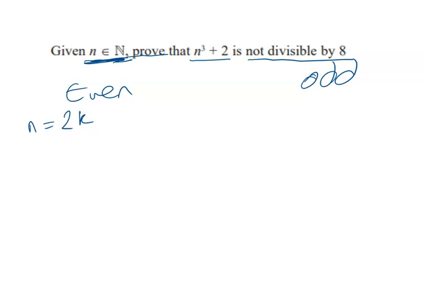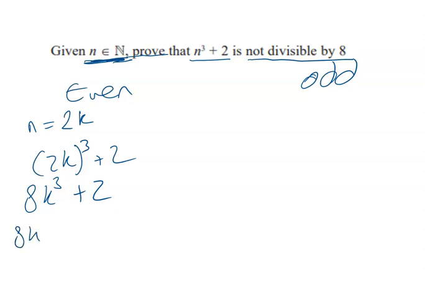And if we then substitute this in and show that it works for k, then it works for the n as well. So any even value of n, when n is 2k, we're going to have (2k) cubed plus 2, and we expand that and we get 8k cubed plus 2. Now we're not finished here. A lot of people stop there, but you mustn't. You need to write some prose down. You need to say, oh, well, 8k cubed is divisible by 8. Therefore, when you add 2, then it isn't, and so on. You write that out.